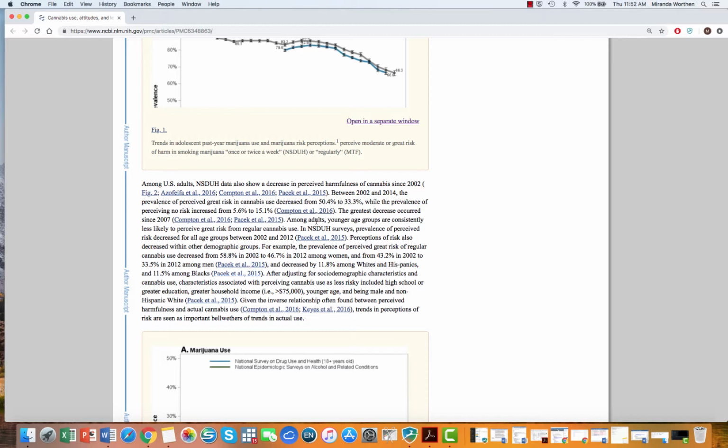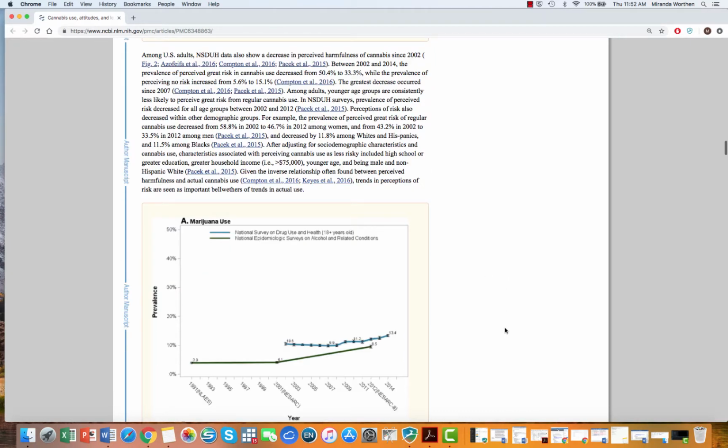And then it says the different age groups. So here it's among younger users or older. And then this is among different demographic groups. So this is women compared to men. This is by race, this one's ethnicity and then by race. And then this is socio-demographic characteristics. So looking at high school education, greater than, different income levels. And so this paragraph includes just a tremendous amount of information, but it's very clearly organized.